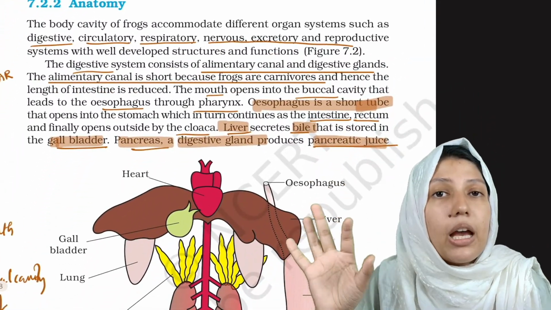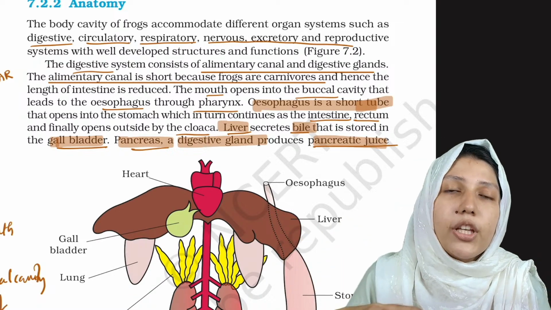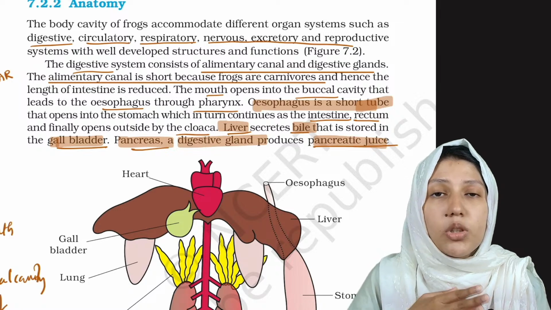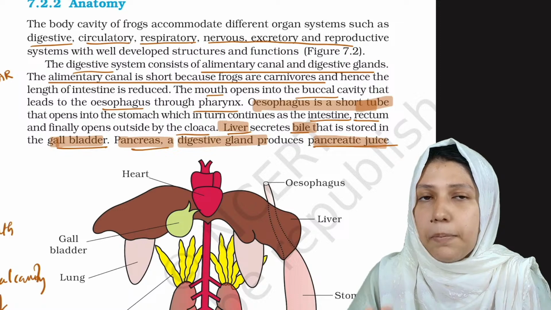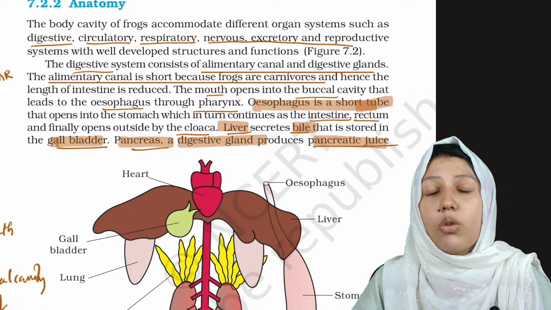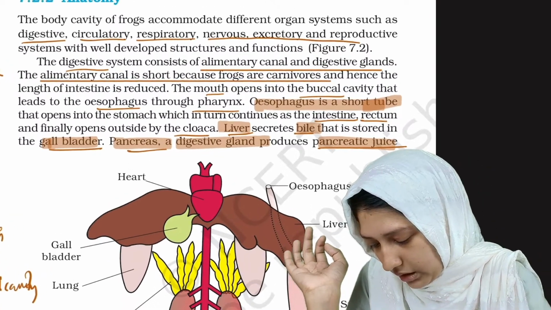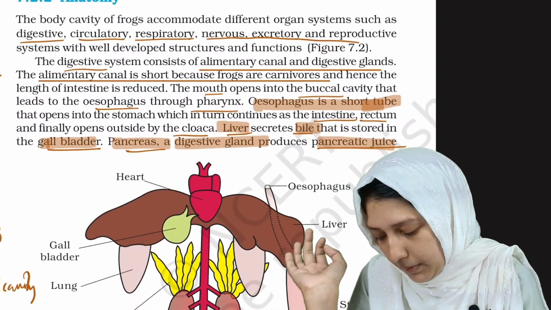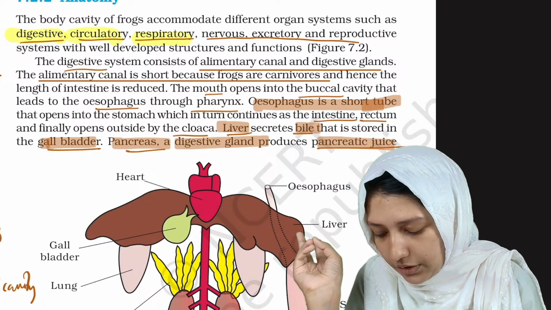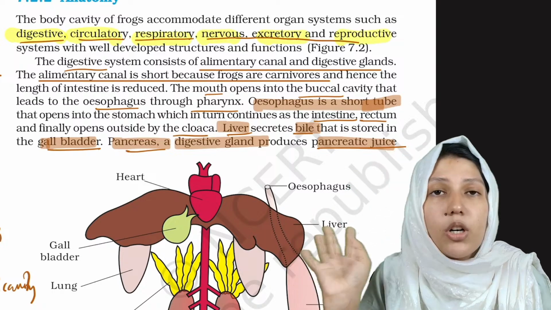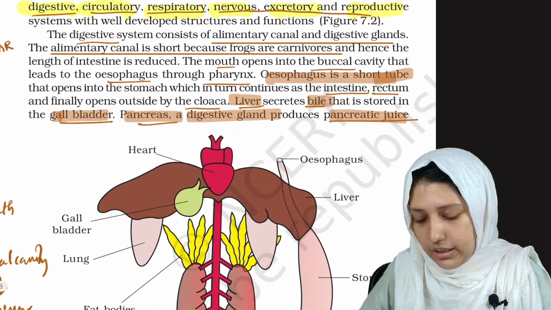And now coming to the anatomy. What is anatomy? Anatomy is the morphology of internal organs. We have just seen the external features. Clear? Now we are going into the internal features of the organs. How many organ systems does it have? It has the digestive, circulatory, respiratory, nervous, excretory and reproductive systems. We will learn about each of them. The first one is the digestive system.